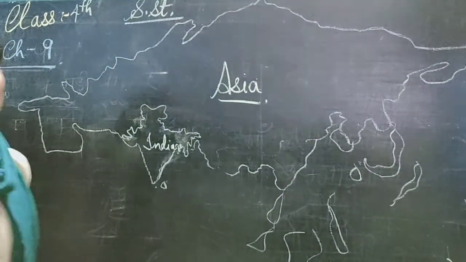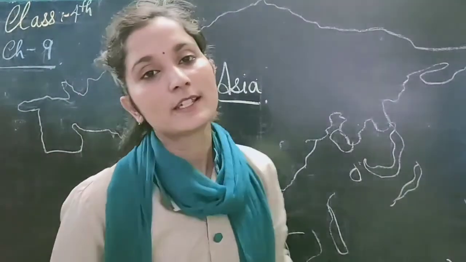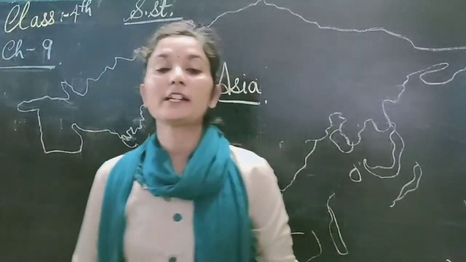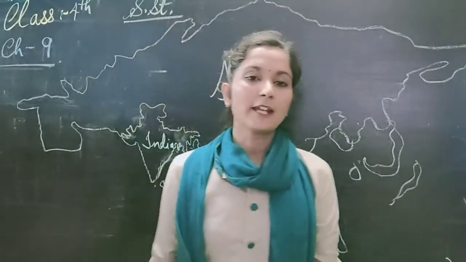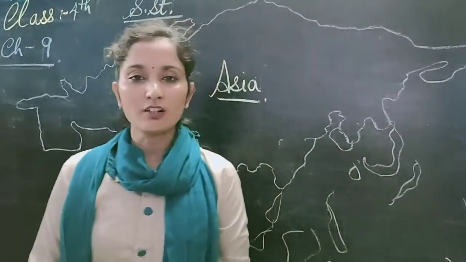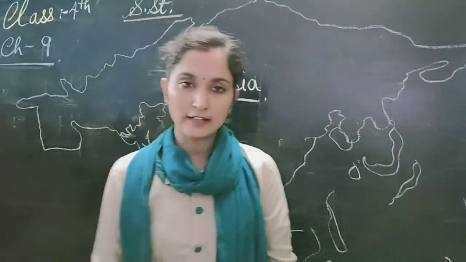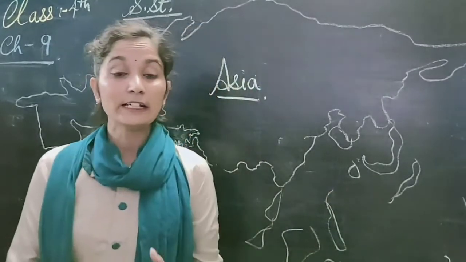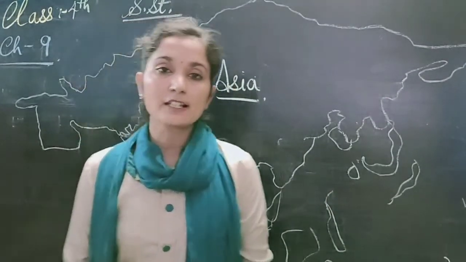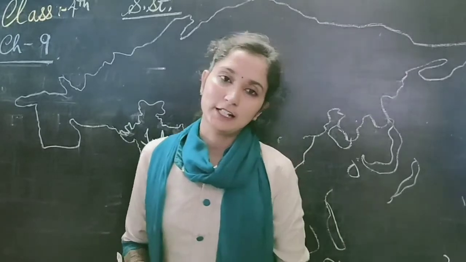This chapter is about a country. That means it's about India. So we will read in this chapter about India. Before this, I covered all the physical features, physical landforms, forests, soil, these types of things. But in this chapter we will read about political India.